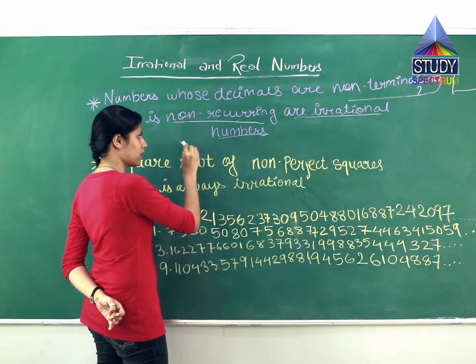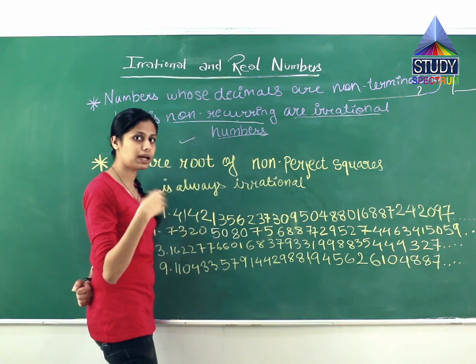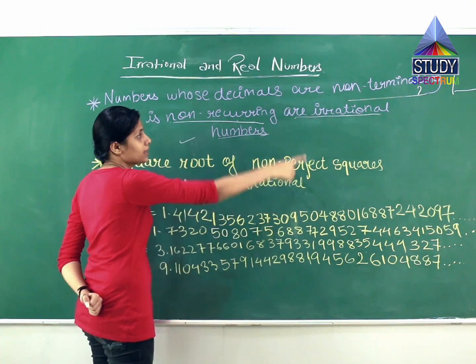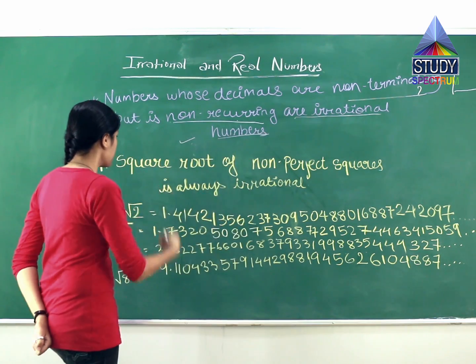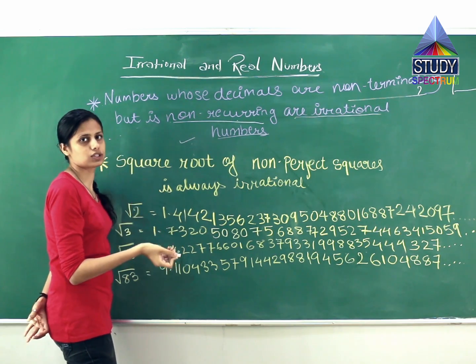So terminating should be there. If not terminating, then it should be recurring, repeating again and again. If both of these conditions are not fulfilled, then it is an irrational number. So understanding the meaning of irrational numbers, the opposite is rational numbers.